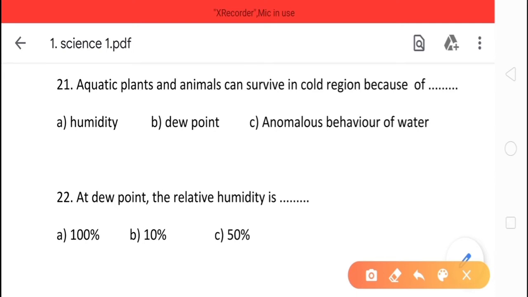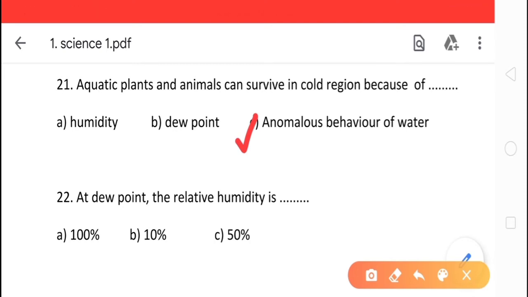21st question is, aquatic plants and animals can survive in cold regions because of dash. The options are humidity, dew point, anomalous behavior of water. So the correct option is option C, anomalous behavior of water.